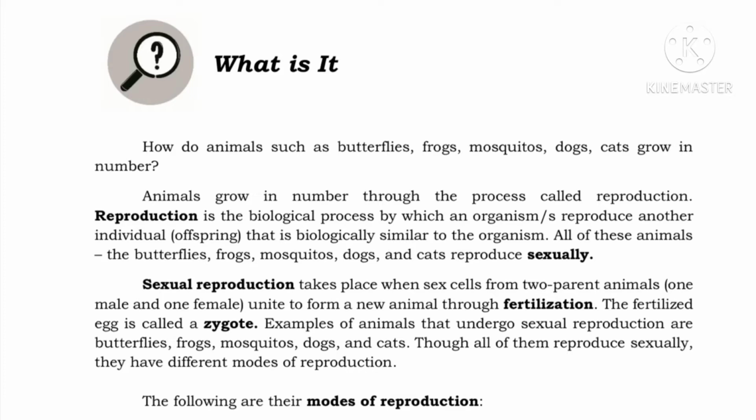Sexual reproduction takes place when sex cells from the two parents, one male and one female, unite to form a new animal through fertilization. The fertilized egg is called a zygote. Examples of animals that undergo sexual reproduction are butterflies, frogs, mosquitoes, dogs, and cats. Though all of them reproduce sexually, they have different modes of reproduction.